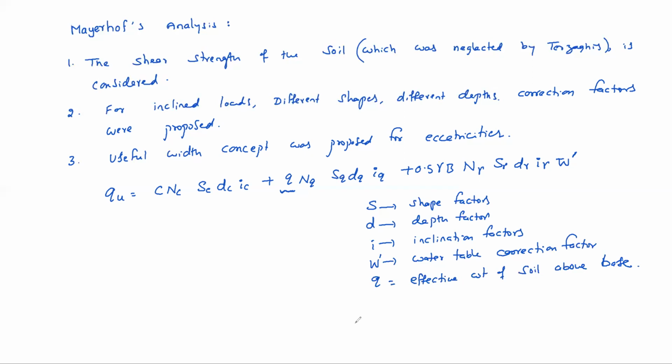And the useful width concept means if eccentricity is there, effective width B dash equals B minus 2 times the eccentricity.